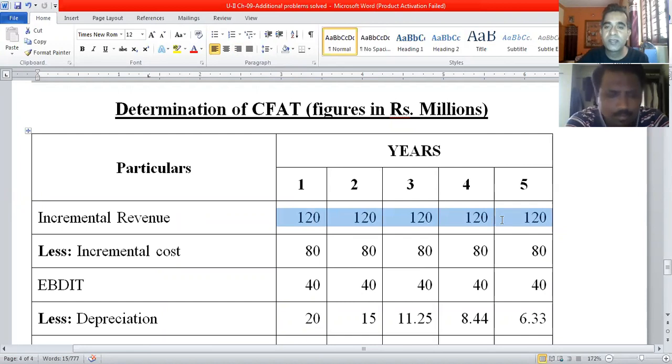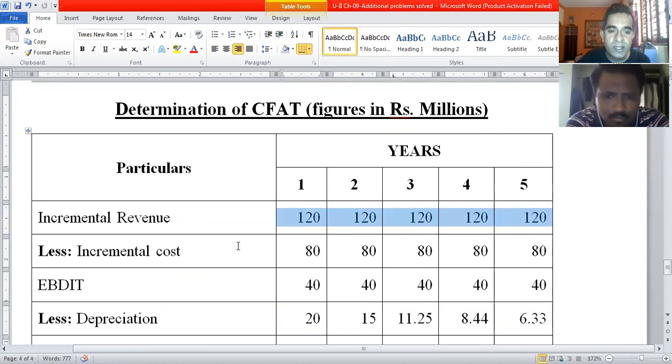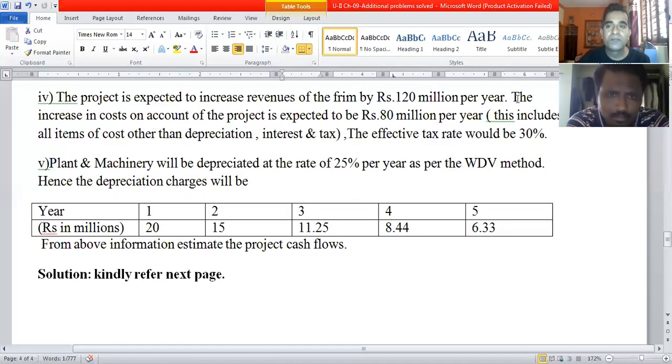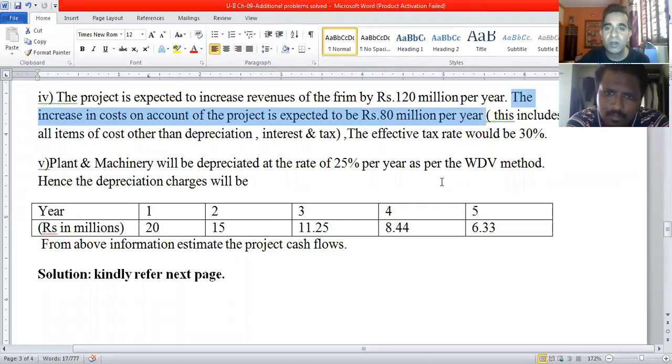As you can see, there is nothing difficult here. It's all easy. From which we need to deduct incremental cost, which is 80 million rupees each year. It is also given in the problem. The increase in costs on account of the project is expected to be 80 million rupees per year, your operating costs.